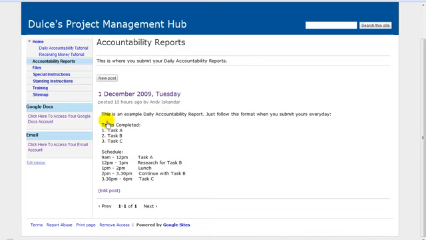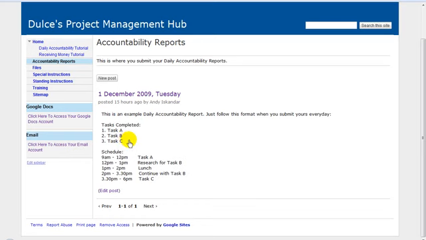The first part is the tasks completed. Based on your standing instructions, or the special instructions for that day, if there are any, what have you completed for that day? What tasks that I have given you, from the standing instructions and the special instructions, have you completed for the day?